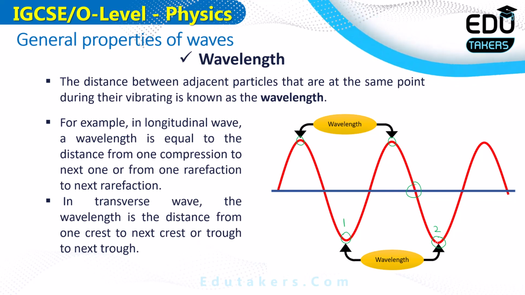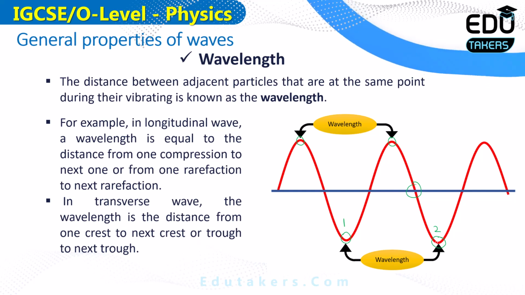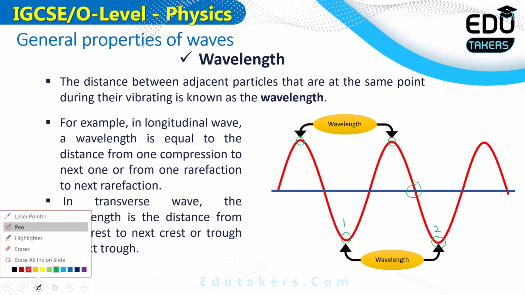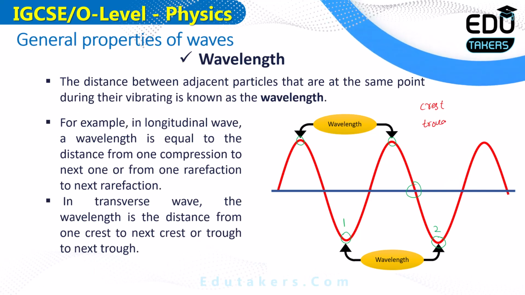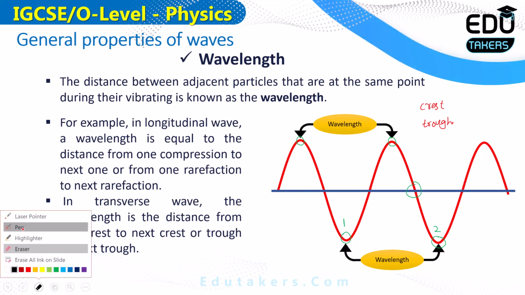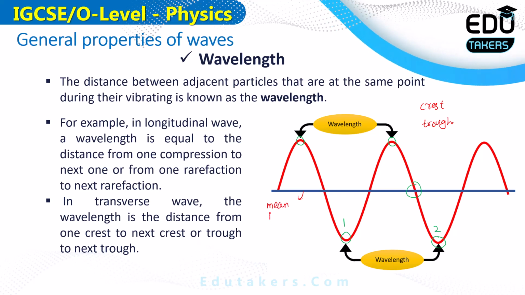So how can you define the wavelength in the transverse wave and how can you define the wavelength in the longitudinal wave? First of all, remember that the transverse wave consists of two parts. One is the crest and the second is the trough. Crest is the portion of the wave that is above the mean line. What is the mean line? Mean line is basically this line that is at rest.